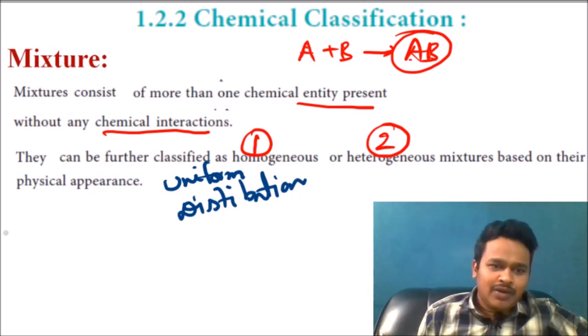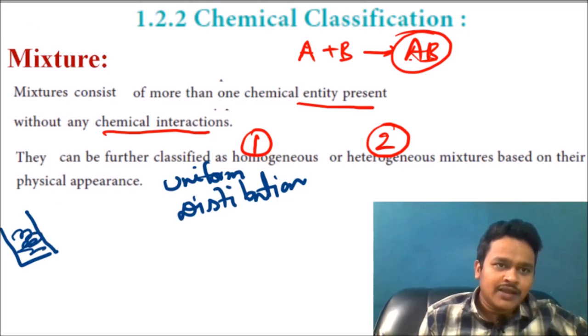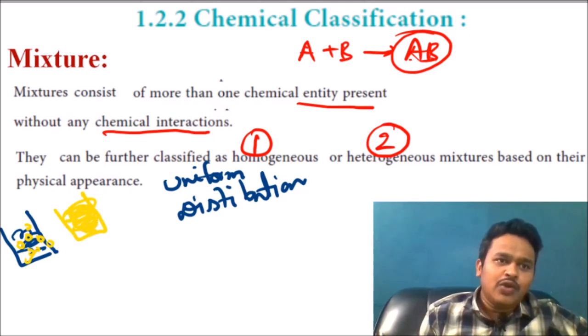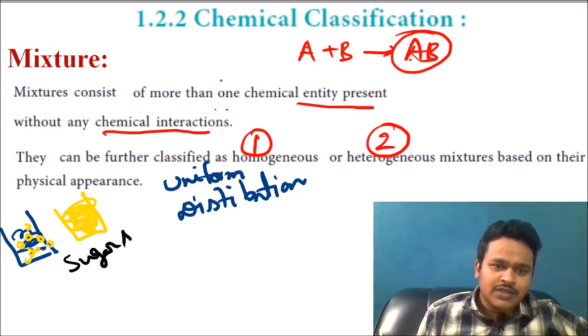For example, I am taking water here. To this water, what am I adding? Some sugar. Adding sugar, what will happen? The sugar completely dissolves. It gives a sugar solution. Now you can taste it. You can taste a drop from the top.